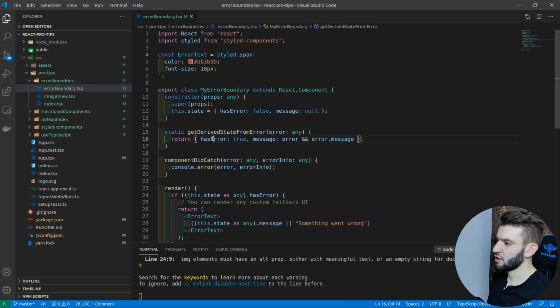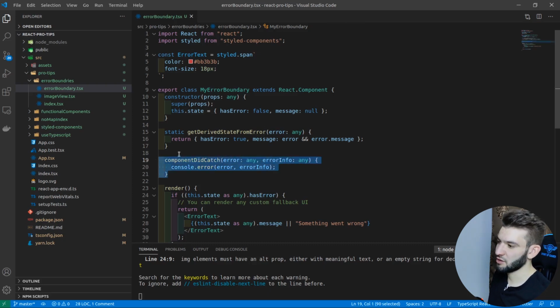And what I'm doing is just putting hasError to true and message to error.message. So whatever message comes through the error, we just put it inside of that state. So the state later on can have hasError set to true and the actual message we got from the error. Pretty cool. Now the componentDidCatch: whenever it catches an error, you're going to get the error object and error info, and you can just log it or whatever.